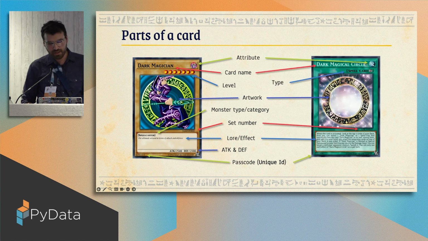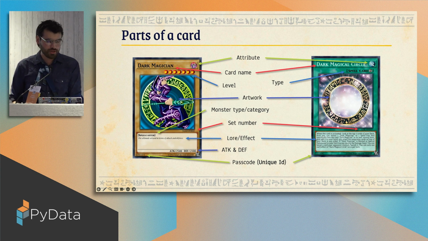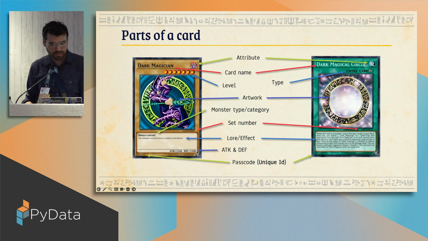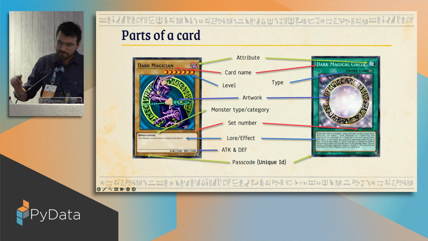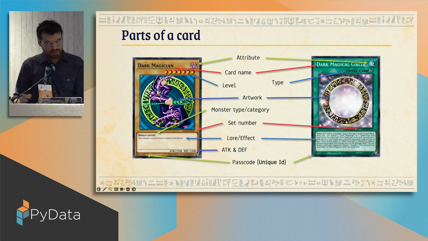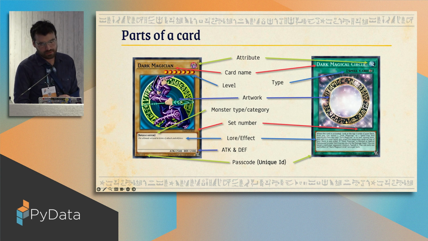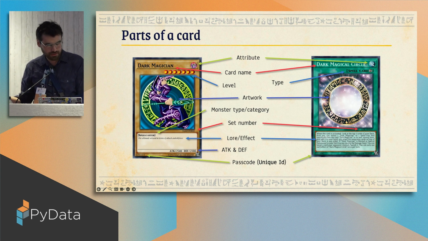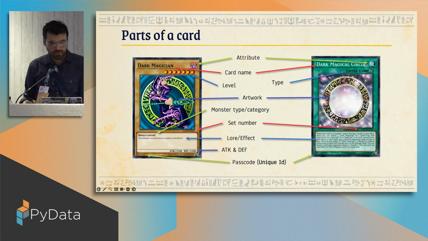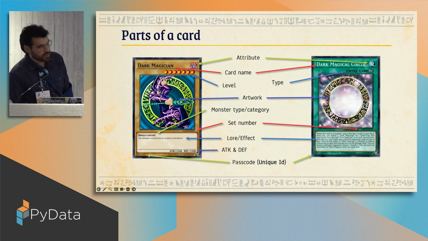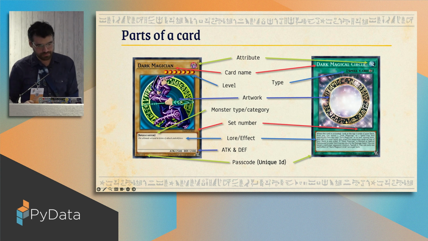This is how another card looks in Yu-Gi-Oh. This is a spell card. We're not allowed to call them magic cards because there is a game called Magic, and they have a lawsuit and so on. Like this, there are many types of cards. There are different types of monsters. And as I mentioned, Yu-Gi-Oh back in the day is not the same as Yu-Gi-Oh nowadays. There are many different kinds of monsters. But the point that I'm trying to convey here is that each of these cards has different attributes, and they interact with each other.